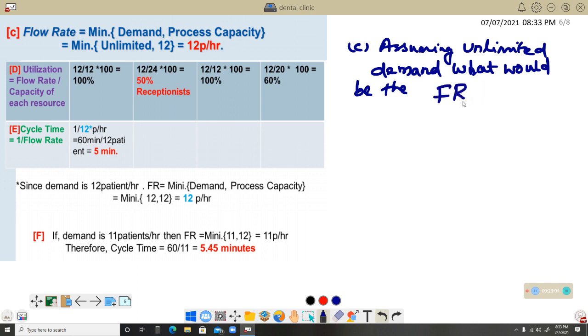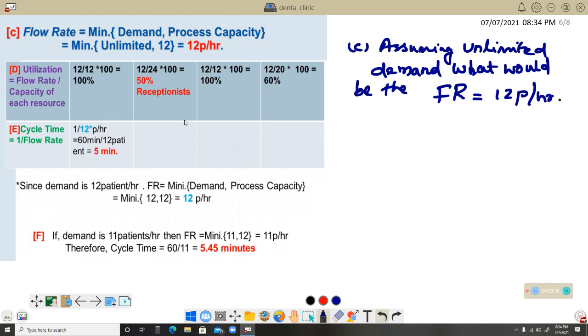FR stands for flow rate. For that, we calculate like this. Flow rate equals minimum of demand, comma, process capacity. Since the demand is unlimited, we can't say what the numerical value will be. It can be 12 or, as usually when we say unlimited, it is something more than 12. So we take 12 patients per hour. That is the flow rate. So clearly for question number C, the answer is 12 patients per hour.